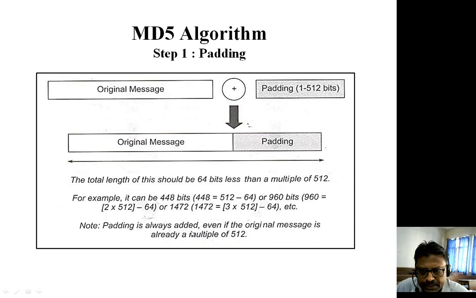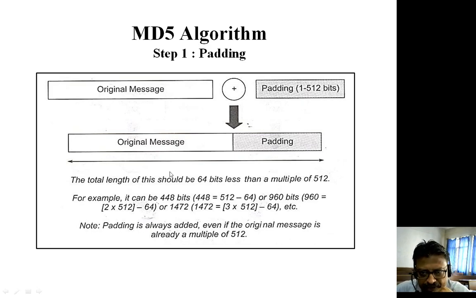Padding is always added, even if the original message is already a multiple of 512 bits. Suppose, for example, the original message itself is 448 bit.